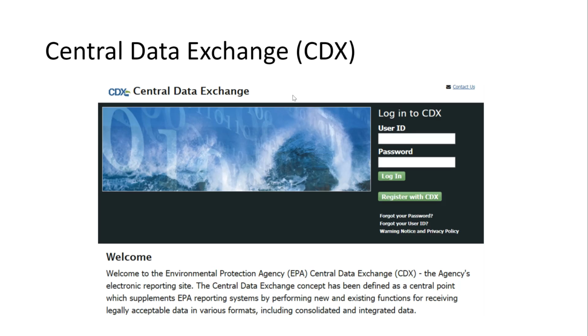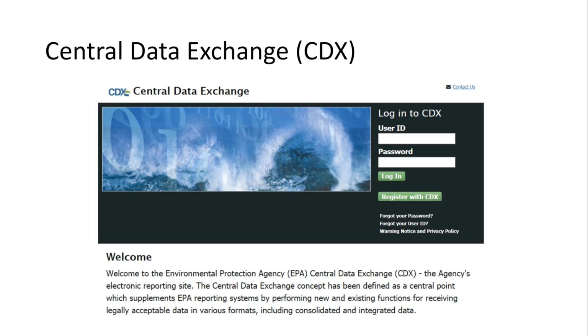Users gain access to WQX Web through EPA's Central Data Exchange. You, as the data submitter, need to establish an account with login credentials, create an organization ID, or ensure one already exists, and contact the WQX Help Desk to gain access to submit data for that organization. Another tutorial in the WQX series will address how to establish a CDX account.